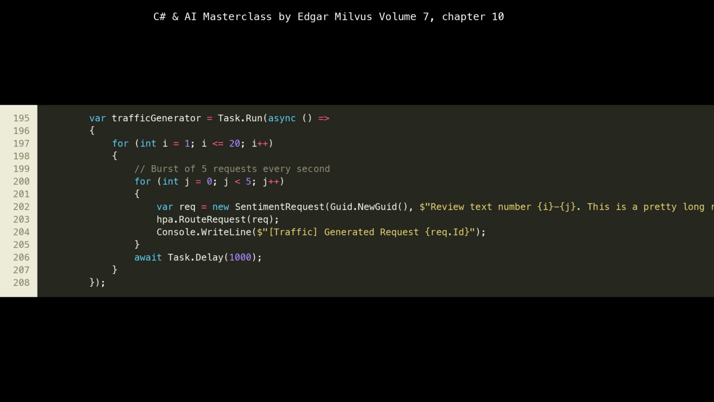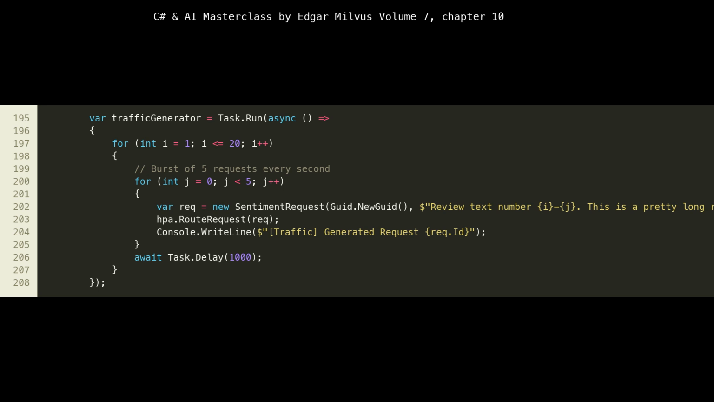Each request is given a unique GUID and a descriptive text. hpa.RouteRequest(req) is the critical line where each generated request is fed into our orchestrated system, which then decides which AI agent should handle it. This traffic pattern is designed to put pressure on the system and trigger the auto-scaling mechanism, allowing us to observe its effectiveness.